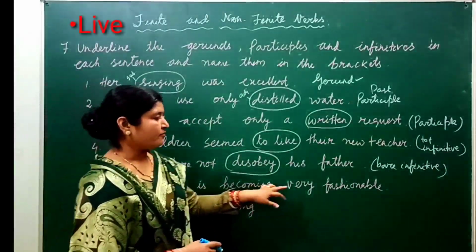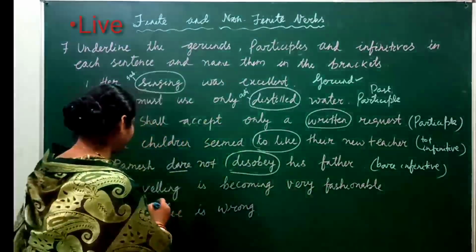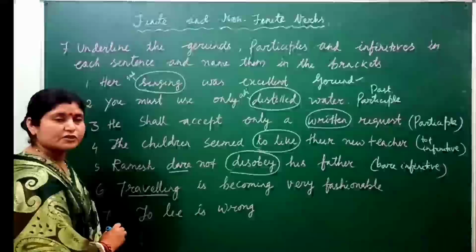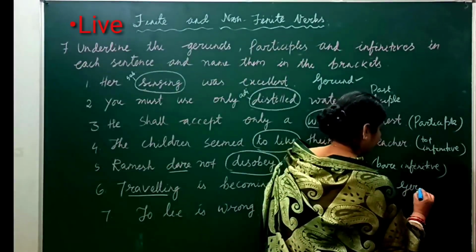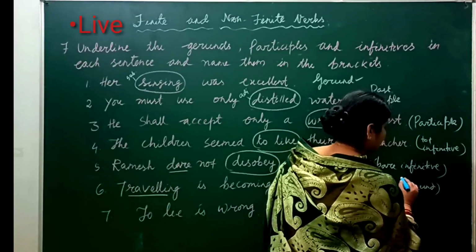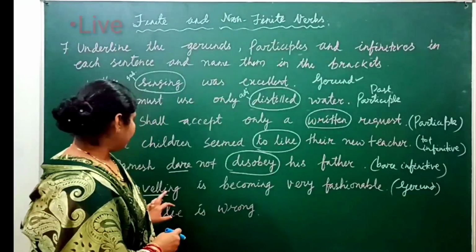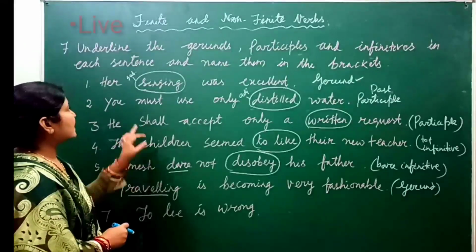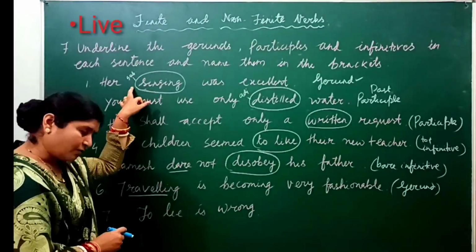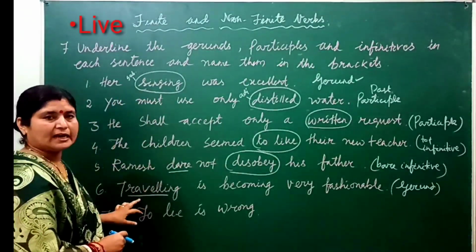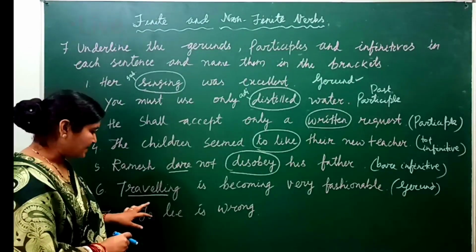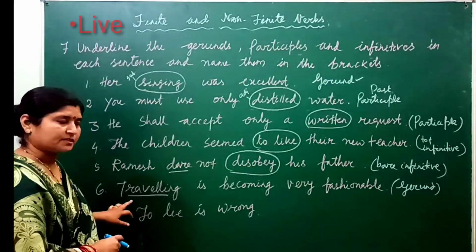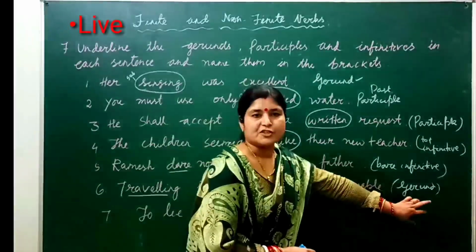Traveling is becoming very fashionable. So traveling. It is used as the gerund. As I said, if the verb is used as the subject or noun in the sentence, then it is known as gerund. So traveling is a verb, but in this sentence it is used as the subject. So it is known as gerund.